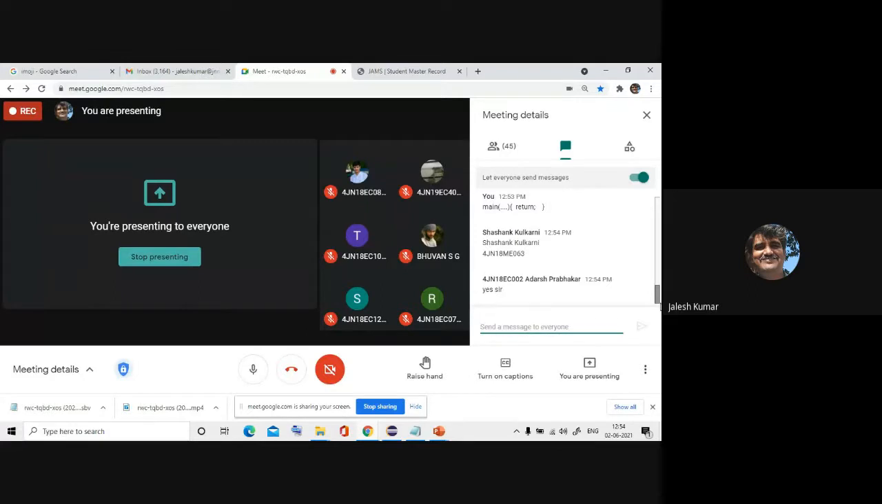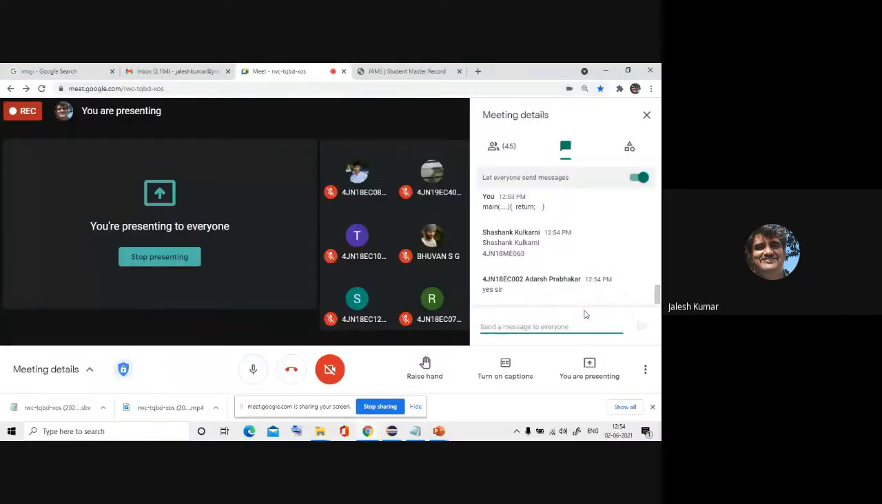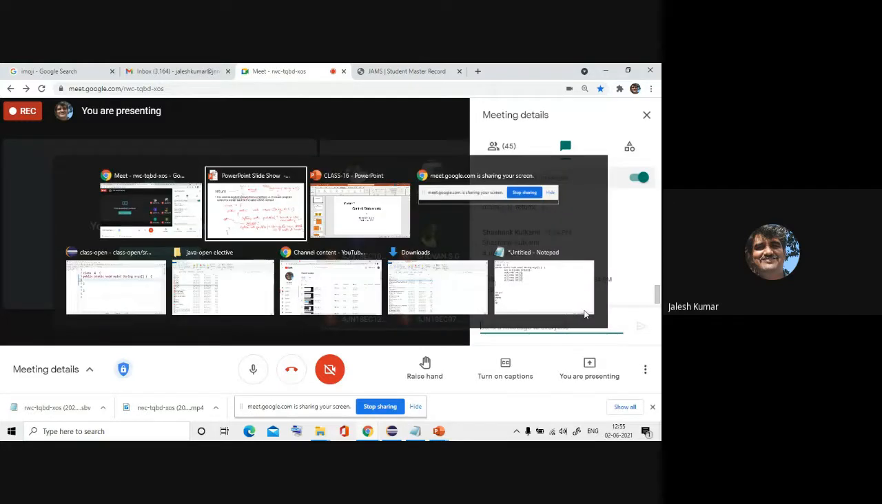It will execute. What about the statements? Which statement will print? Vaccine is ready, or it is available at 9:30? First statement or second statement? Which one will execute? That means we are having two statements here, is it not? One is the vaccine is now available, and another one is 18 plus register for vaccine, the portal will enable at 9:30 p.m. So whether both will print or only one statement will print. Okay, so that is where the particular compiler concept comes into the picture.